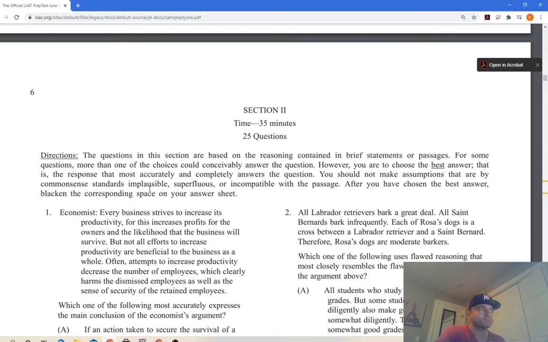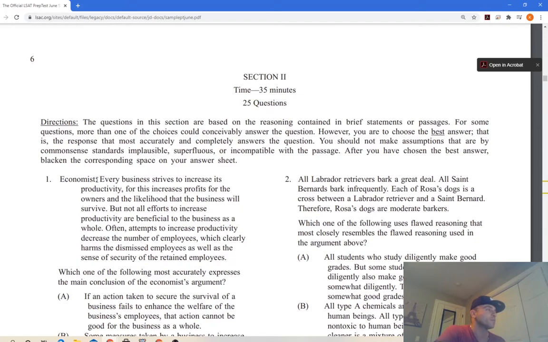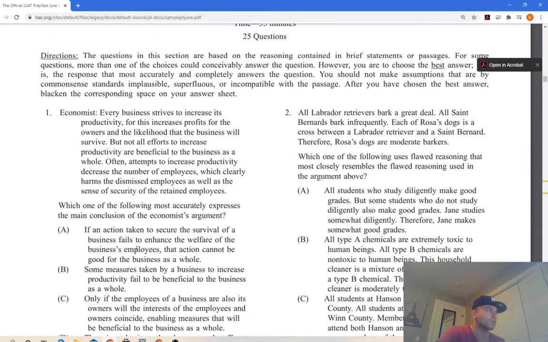So I guess you guys can read on your own, but we'll read it together is what I was thinking. So, question one. When I get to a question, I always read this part first, the actual question. So this is the stem, this is the question, these are the answer choices. Always read the question first. It gives you an idea of what you're actually going to be looking for when you're reading the stem. So I think, in my opinion, it saves you time. I know there's some divergent opinions on this. Some people want you to read the stem first, then the question, but that's what I found works best for me. And if you go through those books, you'll be able to classify questions really quickly into different categories, so you'll know what you need to do.